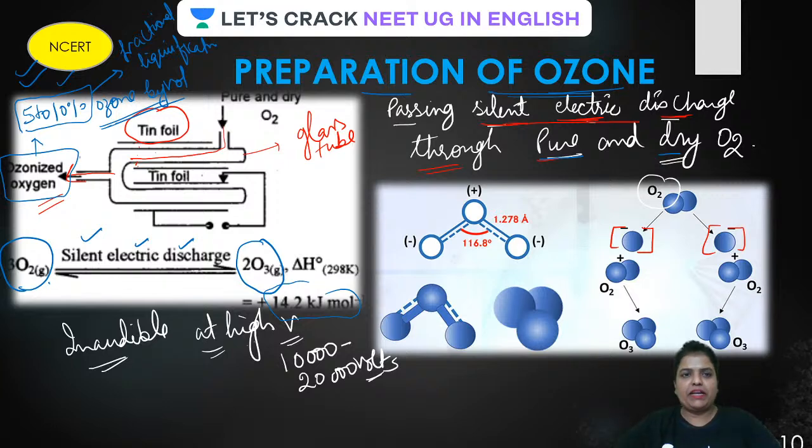Not fractional distillation, beta, fractional liquefaction. Liquefying ozone little by little, because ozone on cooling gets liquefied easily in comparison to oxygen. So gradual liquefaction in small amounts is done. It is clear, beta.